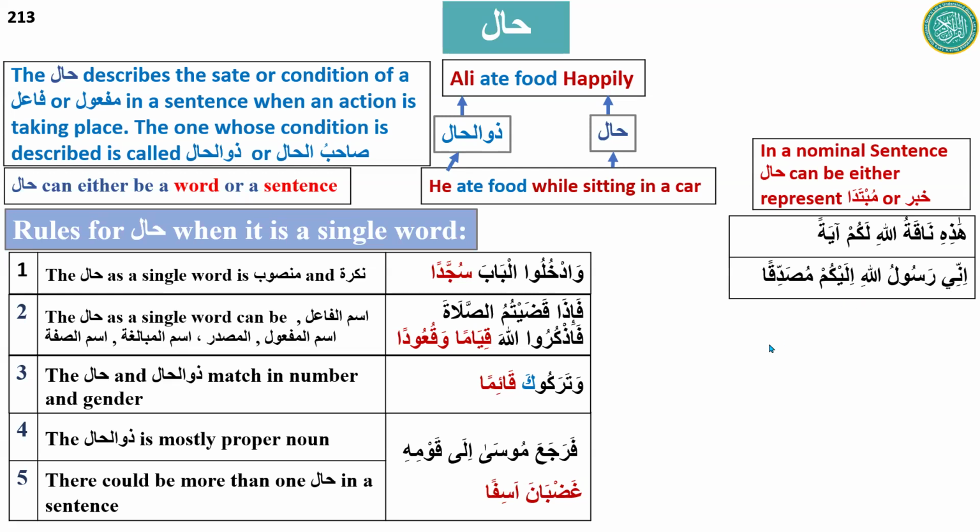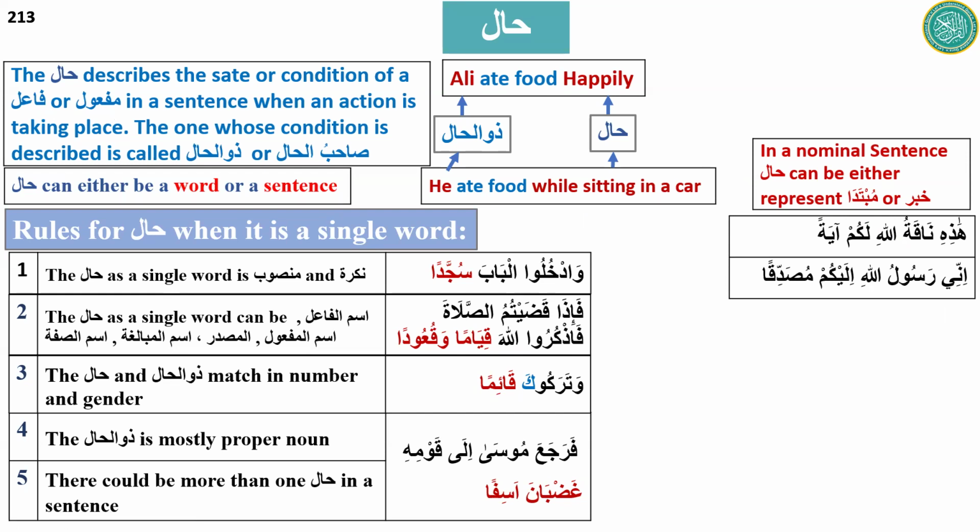Okay, so there are some more examples. Any questions? These are some rules for when hal is used as a single word, and the sentence can be either a verbal sentence or a nominal sentence. When it is a nominal sentence, the hal represents khabar or mubtada. When it is a verbal sentence, then hal represents the condition of the fa'il or maf'ul.